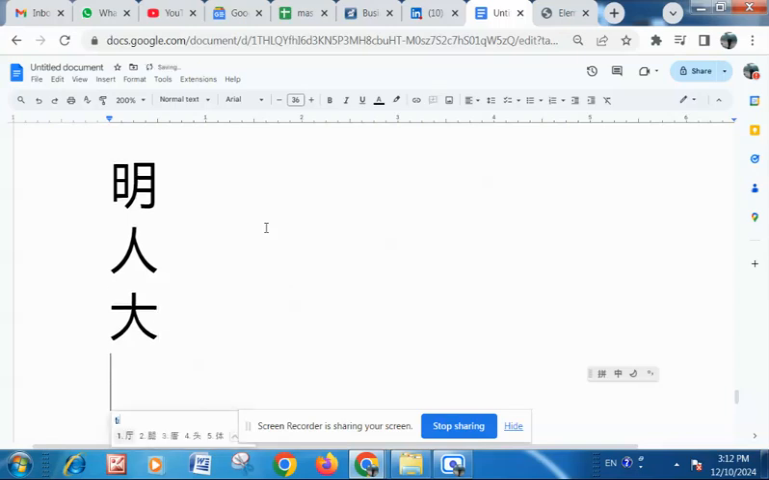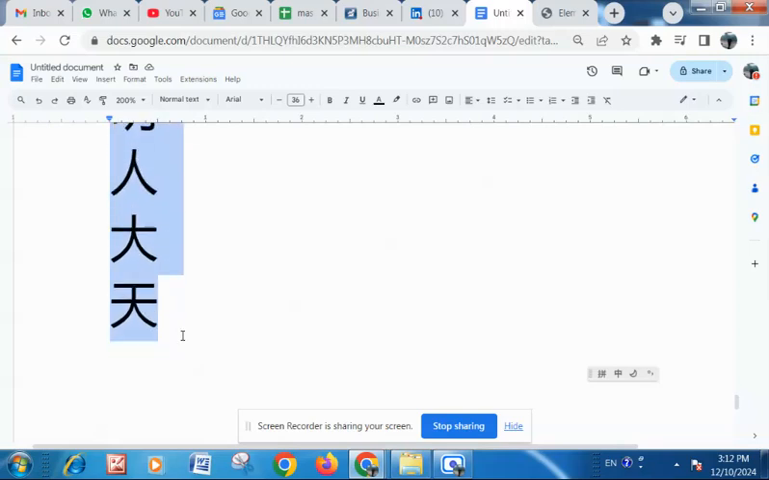Then they further modified this image, adding another line. Now this is again "big", but there is a line above it to denote that there is even some power bigger than the big person. So this is the word for God or sky or emperor. This is how they started expanding their languages, increasing their symbols, increasing the ideas, the pictograms.